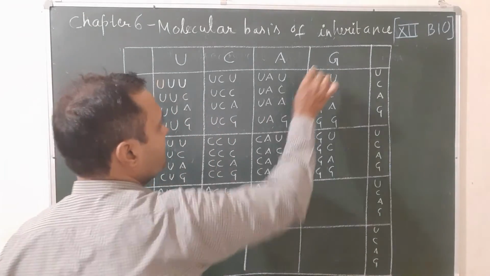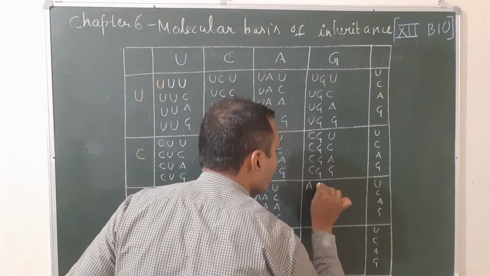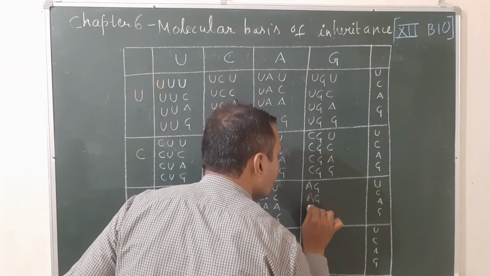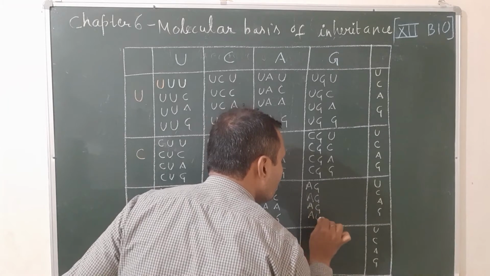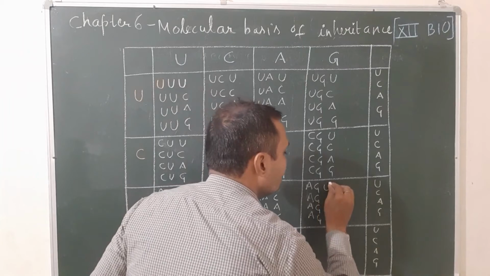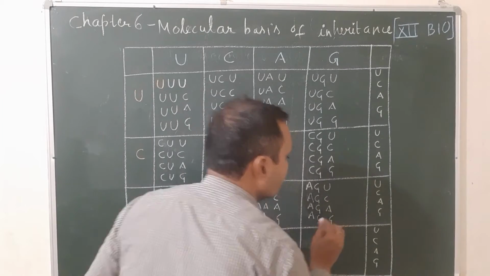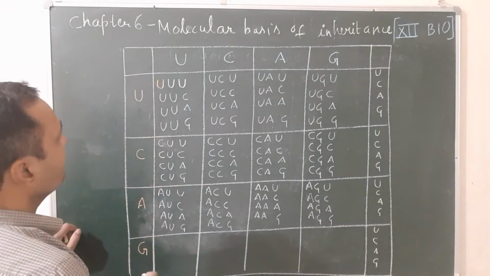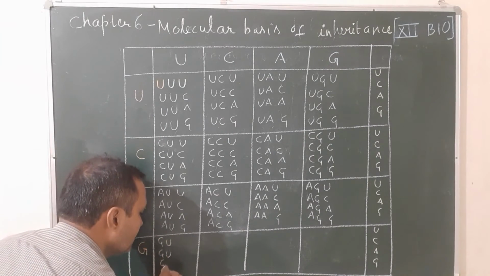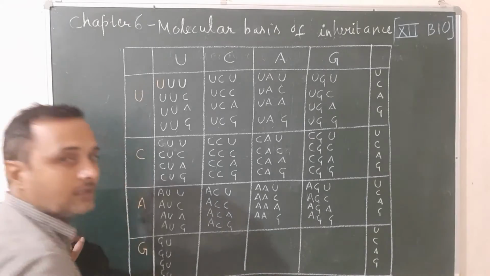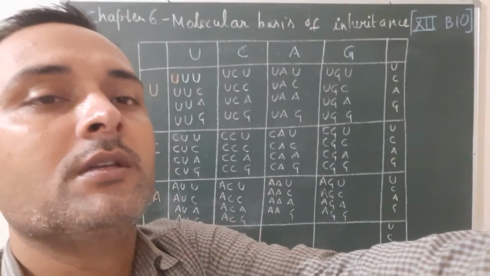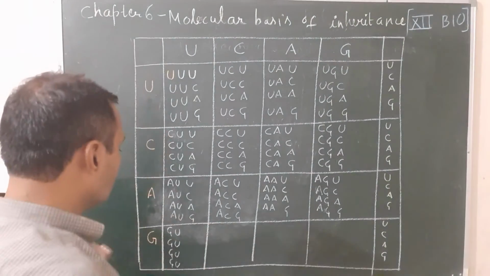Next, A and G 4 times: A G, A G, A G, A G. Again A and G. Then the third base U, C, A, G. Next you will take G and U 4 times: G U, G U, G U, G U. Then put there U, C, A, G.